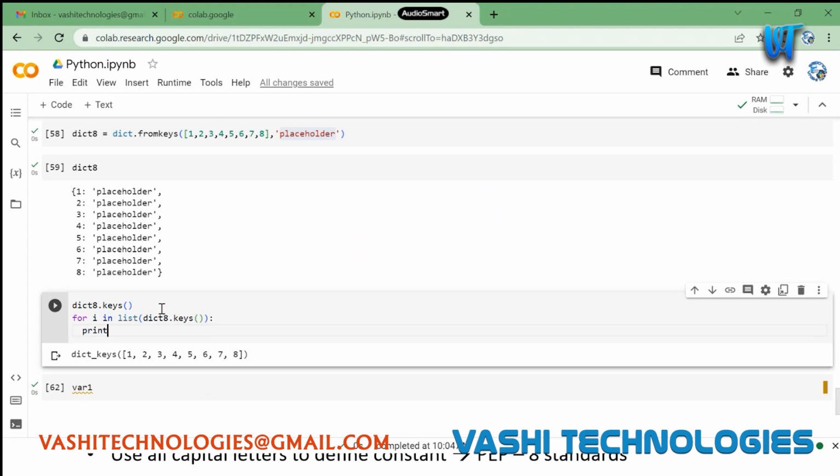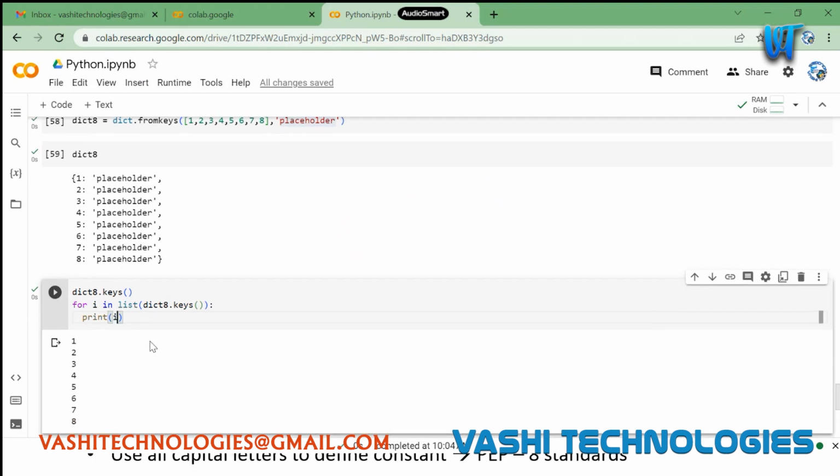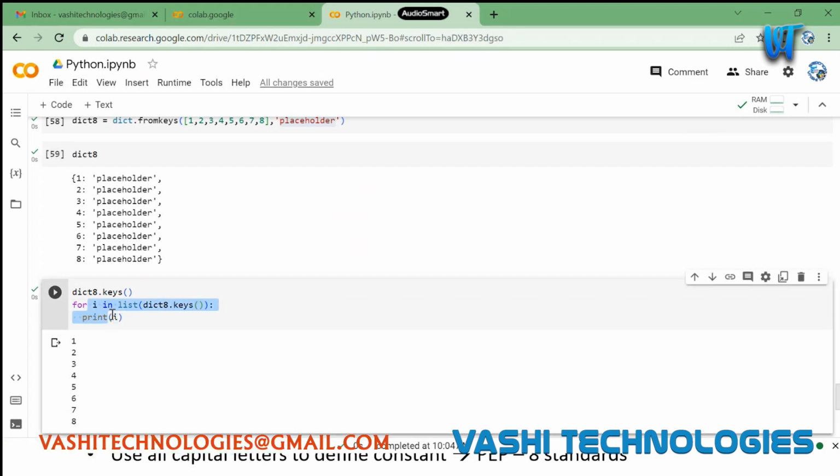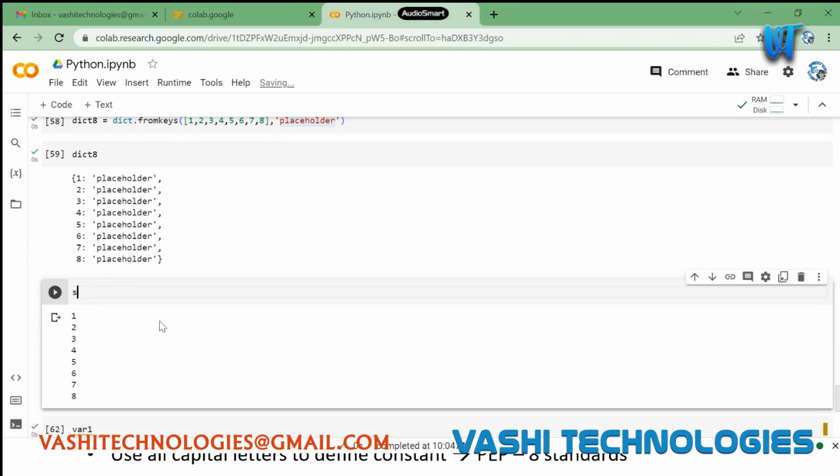I can just do print here. Even backslash n, I don't need any backslash n here, the reason being for is iteration. For key value 1, it will iterate through the whole dict. For value 1, it will print i. For value 2, it will print this. So as you said, let's say I have a string here, string 1.